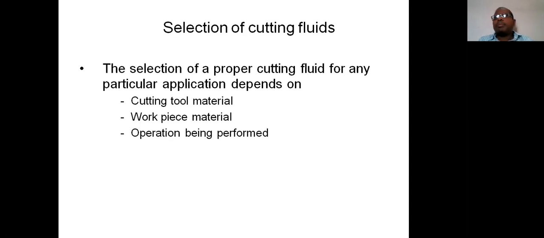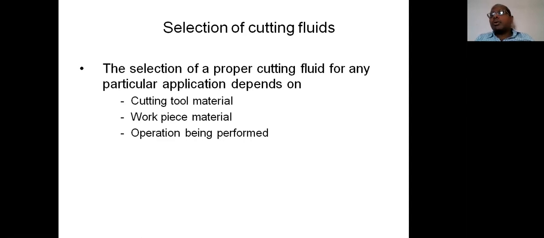Next, the operation being performed. Suppose it is a thread cutting operation. The friction offered to the cutting tool and the job is very high. For thread cutting, whether it is aluminum, cast iron, mild steel or copper, the rate of heat produced is very high.